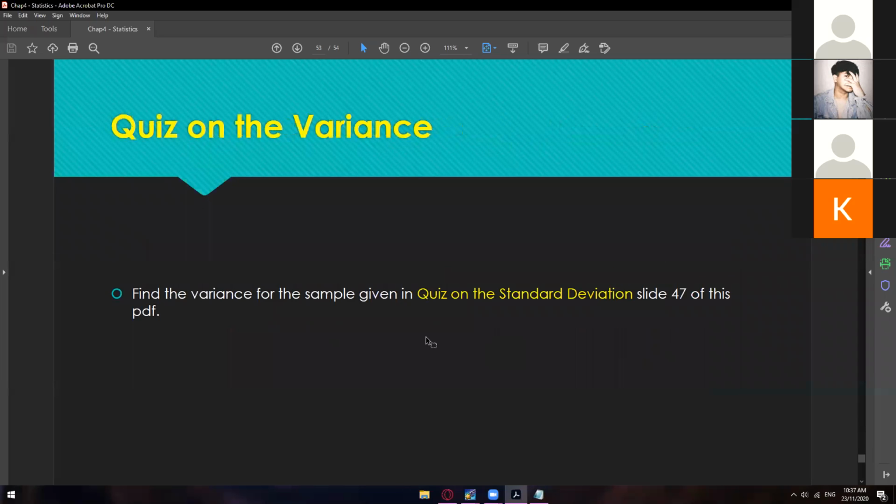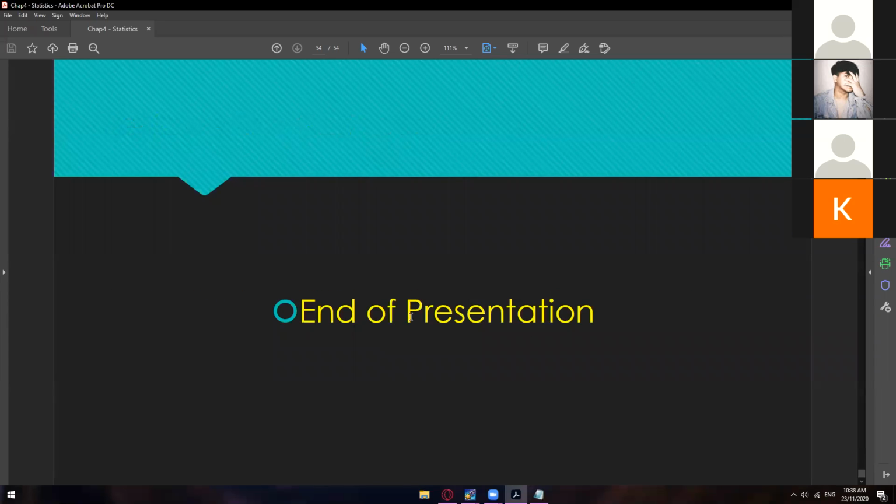As you can see, getting the variance is super simple, but it's also a critical one because if you have an incorrect answer in the standard deviation, you will also have an incorrect answer on the variance. So make sure that you have a correct answer on the standard deviation, so you will also get the correct answer for the variance. And then that's it for this module.